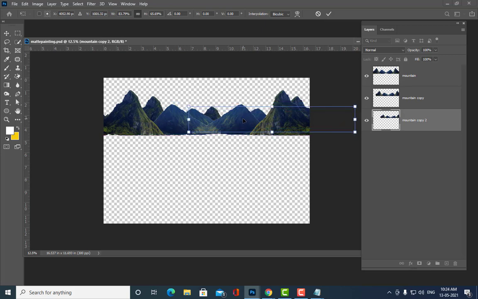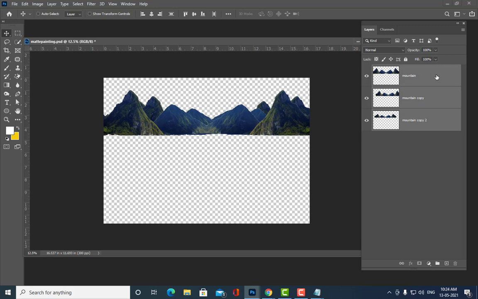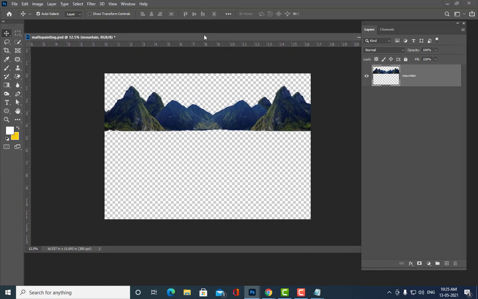Okay, so we have a set of mountains here. Then finally we will copy them and merge them again. And we have given the name mountain. See, naming is very important here. Now the next step.